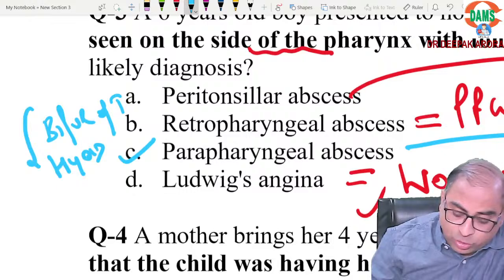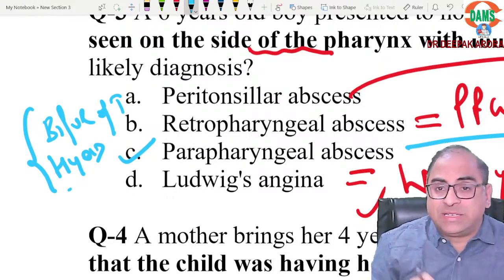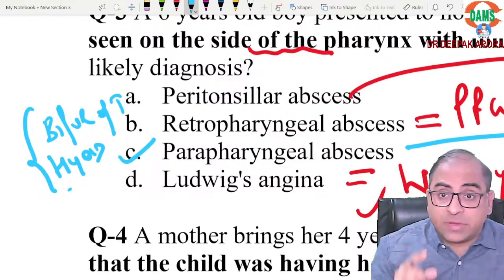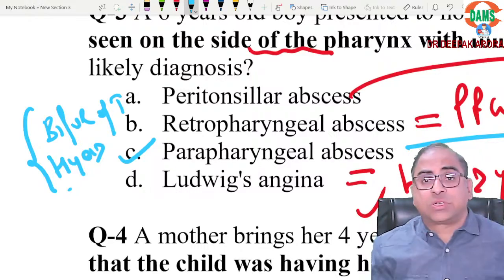Done. One more MCQ they can ask you: where do we give the incision? Retropharyngeal abscess is obviously behind the posterior pharyngeal wall, so we will give the incision on the posterior surface of the sternocleidomastoid. Beta, no rectification, not at all.